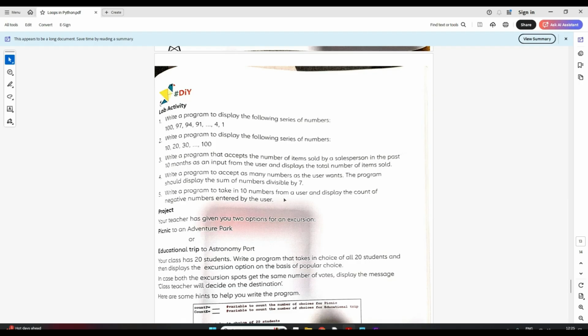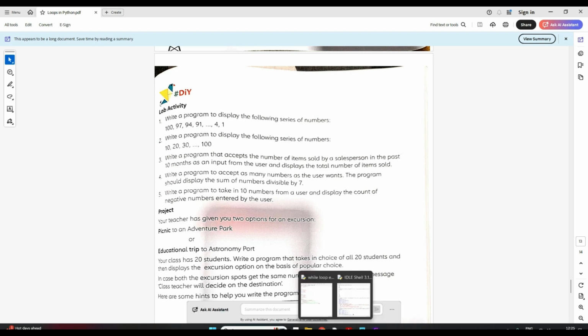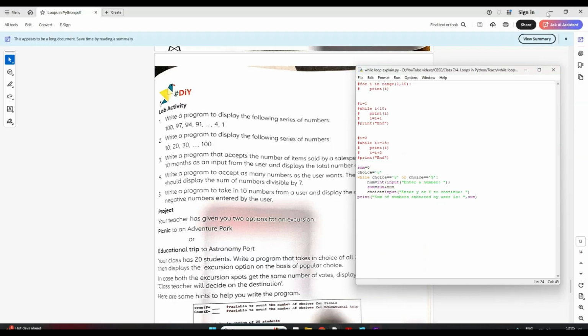So how will you figure out if the number is negative or not? Simple, you just have to check if it is less than 0. If it is less than 0, that means it is a negative number, right? So let's try to write a program for this. So here what we need to do, we have to input 10 numbers from the user.